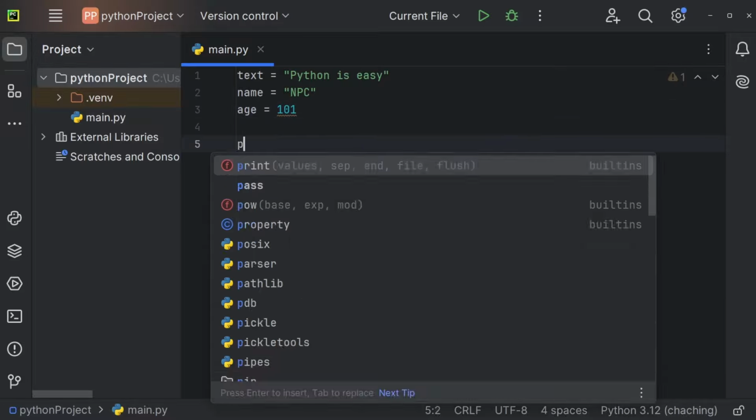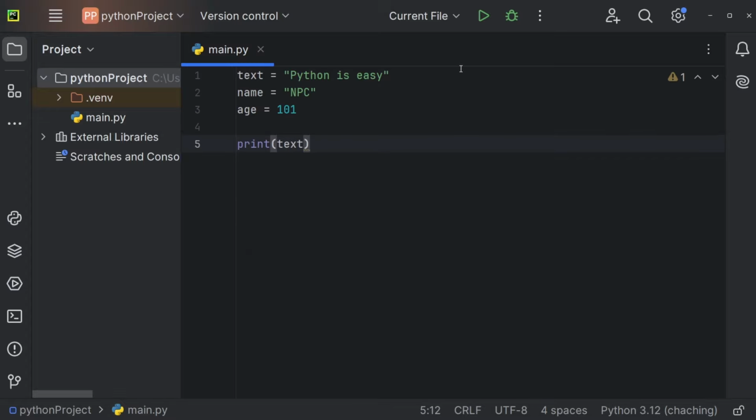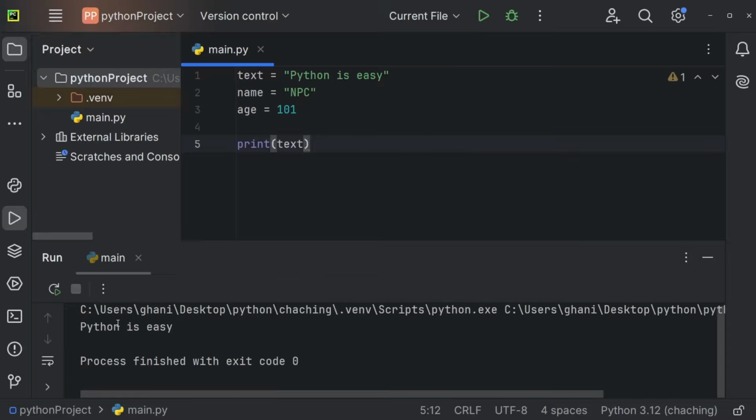So now I could, for example, use the print statement, and I could access text. Let me run the program, and we are getting Python is easy right here. We can also output our age, like so, and we're getting the age in the console.